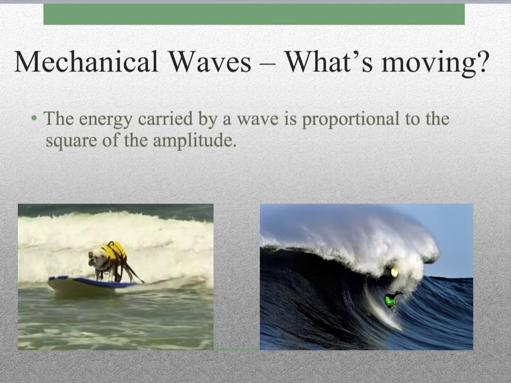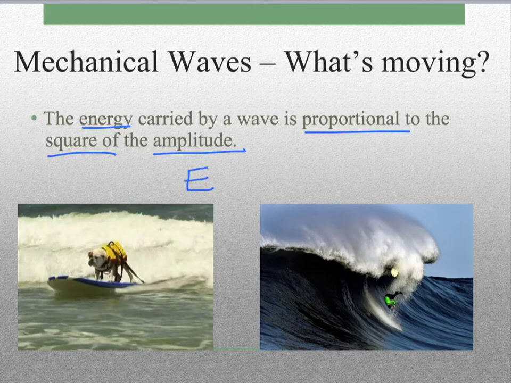Now, if we look at this, it turns out that it's a proportional relationship. So the energy carried by a wave is proportional to the square of the amplitude. And the way that we can write that is we're going to use an E for energy, like we always have. And we haven't used this before, but for proportional, we can use this symbol here. That means proportional to. And it's the square of the amplitude. So we'd say the energy is proportional to the amplitude squared.